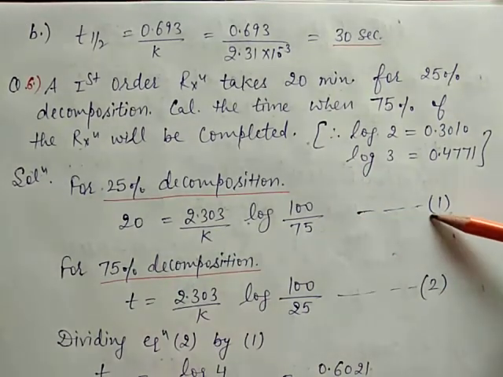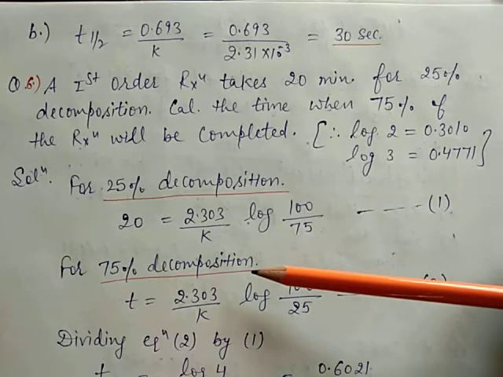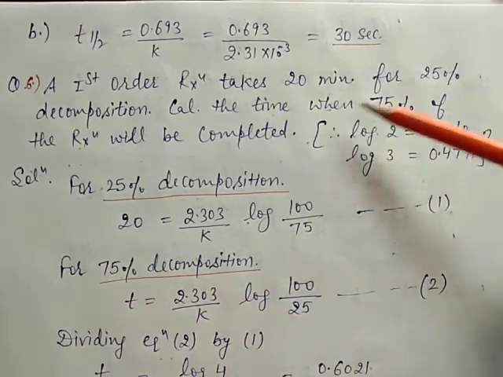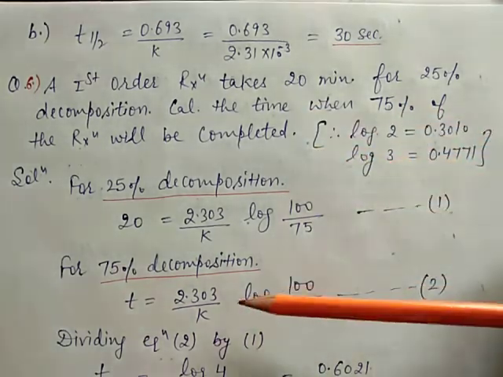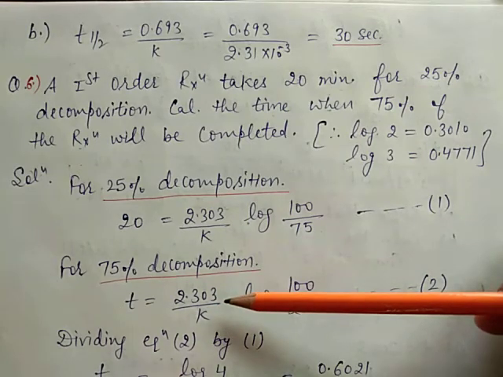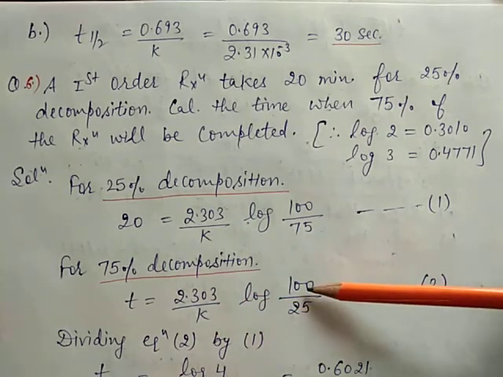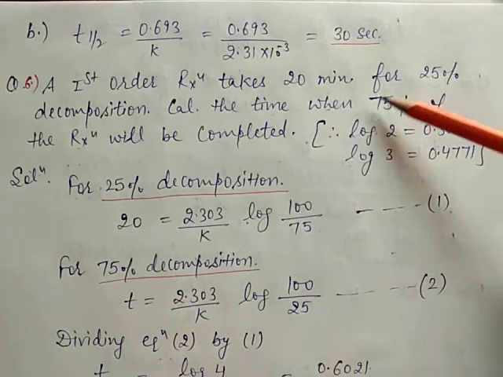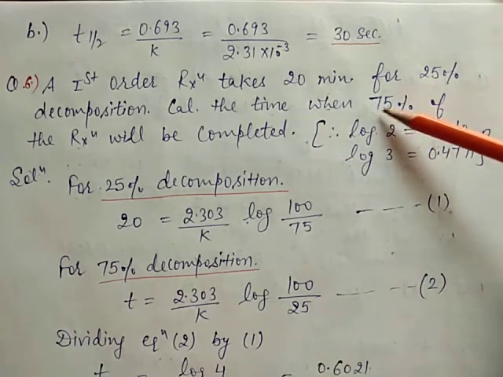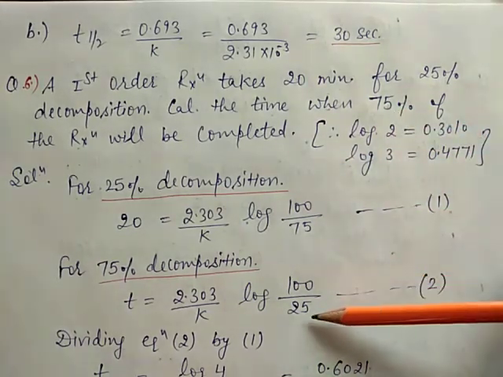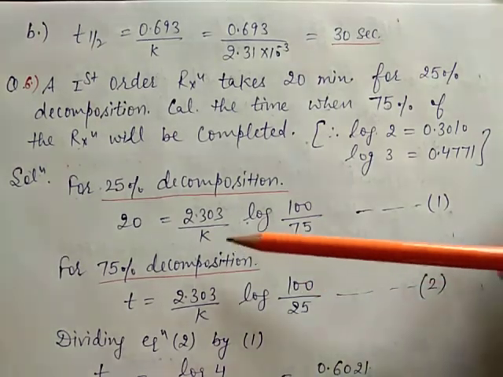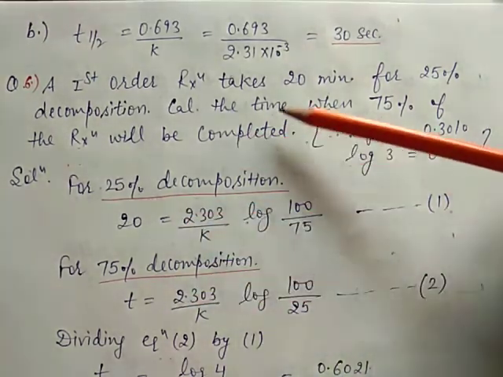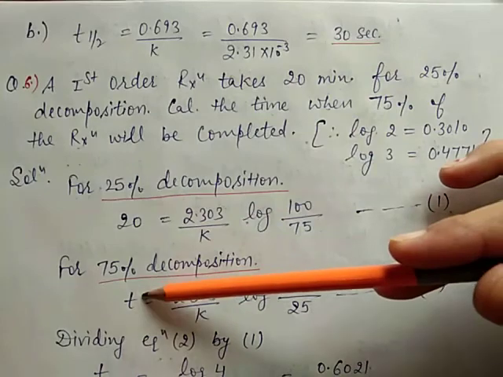This is equation number 1. For the next part, for 75% decomposition, T is equal to 2.303 upon K log of 100 by 25, meaning out of 100, 75% decomposes and only 25% is left. Here we have to calculate the time, T.